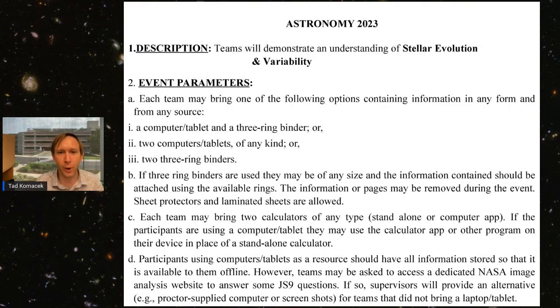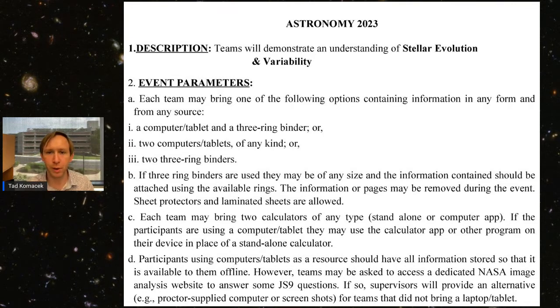This is really the only way to do so, because astronomy is done at night, not in the classroom. But what astronomers do during the day in their offices or in classrooms is analyze the images that they took at night. So students can analyze those images themselves using JS9 during the competition to get a flavor for what astronomy is actually like. That's a brief rundown of the description and event parameters.